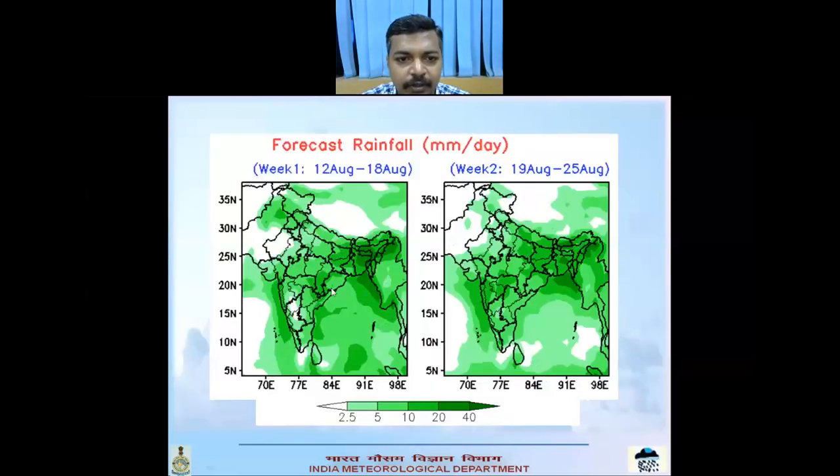Coming to the forecast rainfall for week 1, you can see that the eastern part of the country is likely to receive more rainfall. Also, the states of Chhattisgarh as well as parts of Vidarbha and Konkan and Goa are likely to receive more rainfall during week 1. And the week 2 also shows similar conditions with eastern parts of the country and some parts of northern western Ghats as well as Vidarbha showing positive rainfall.